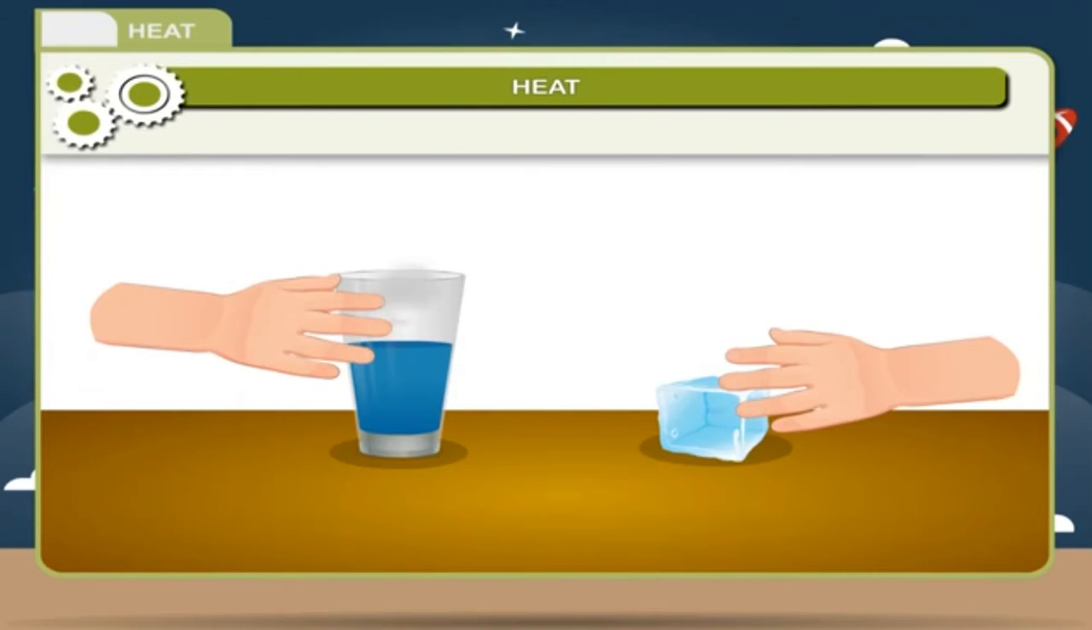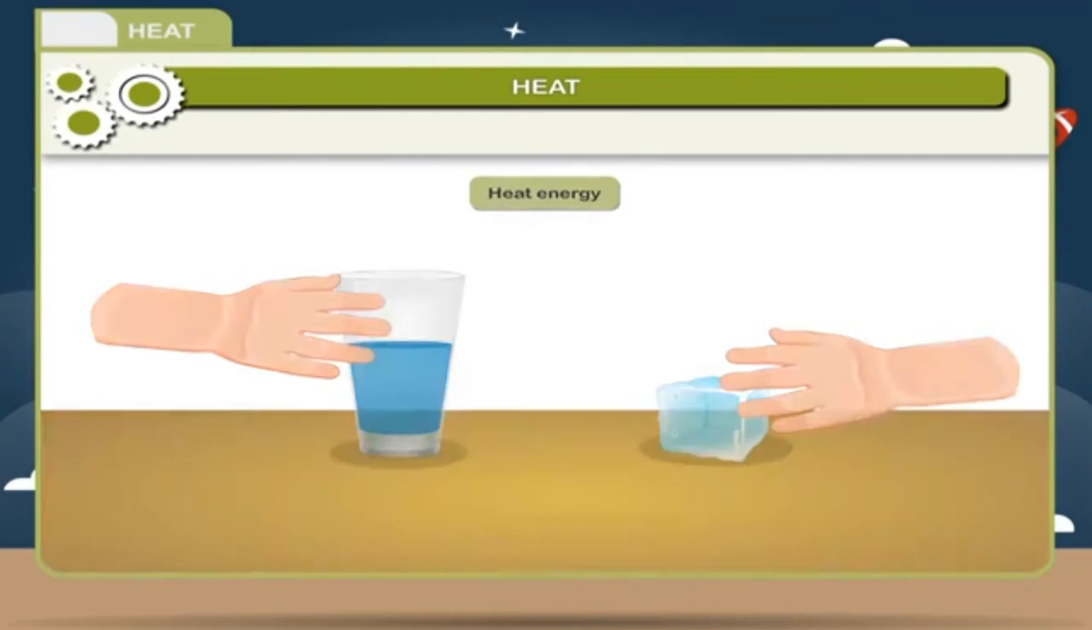Energy is transferred from one body to another body because of the temperature difference between two bodies. The energy transfer from one body to another due to the difference in the temperature is called heat energy.